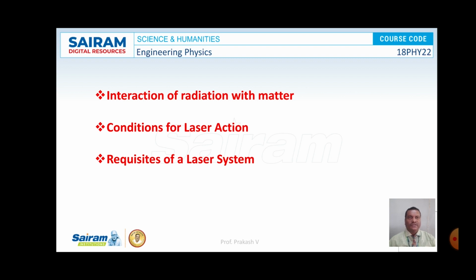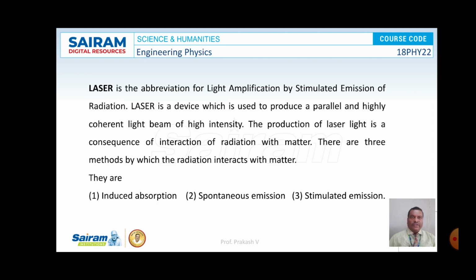Now let us first discuss what is laser and what is the interaction of radiation with matter. Laser is the acronym for light amplification by stimulated emission of radiation. So it is a short form taken into account. Light amplification is going to happen here by stimulated emission of radiation.